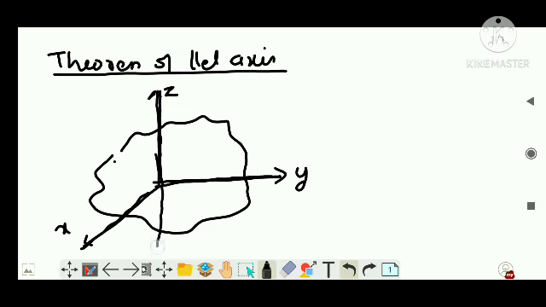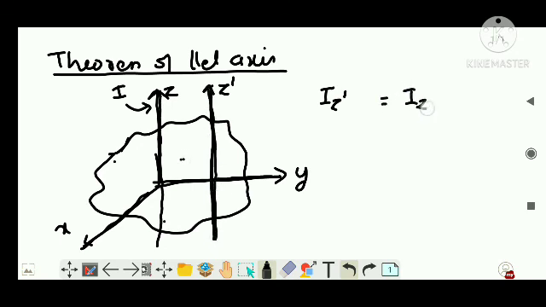Now suppose I know the moment of inertia of this object about this axis of rotation. Someone asks you the moment of inertia about this other axis of rotation. That is, you are asked what is Iz dash, the moment of inertia of this object about this axis of rotation. But you know Iz only.